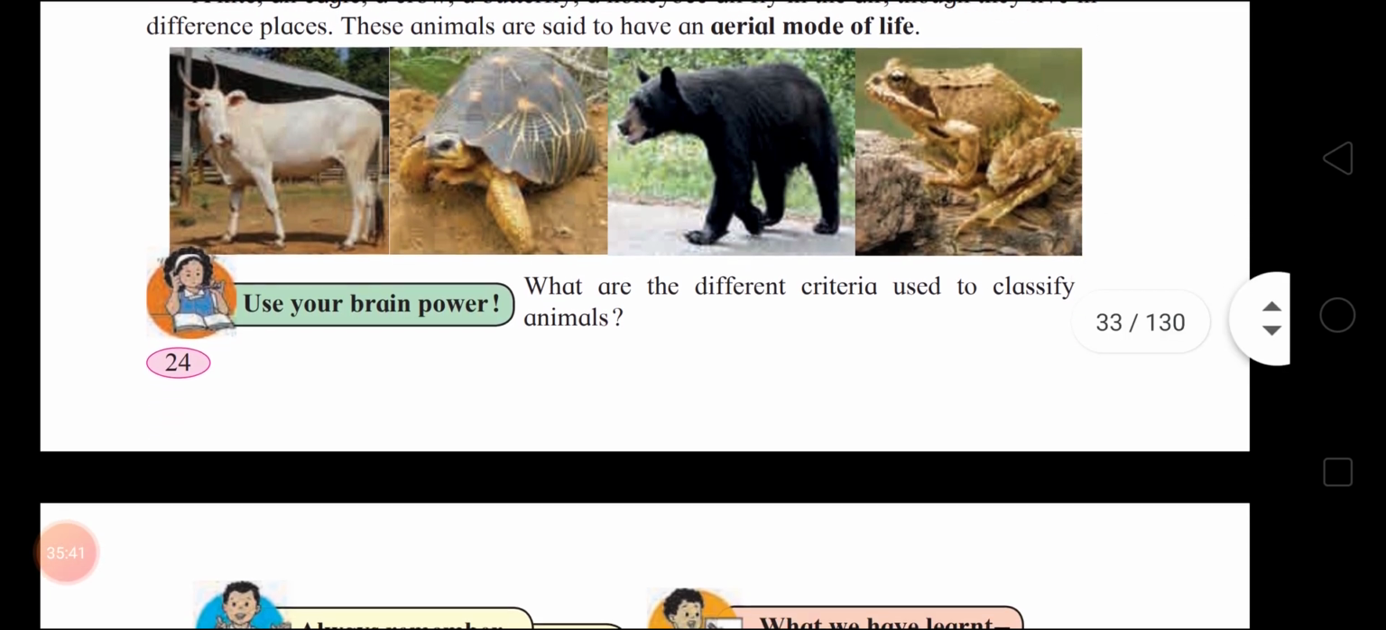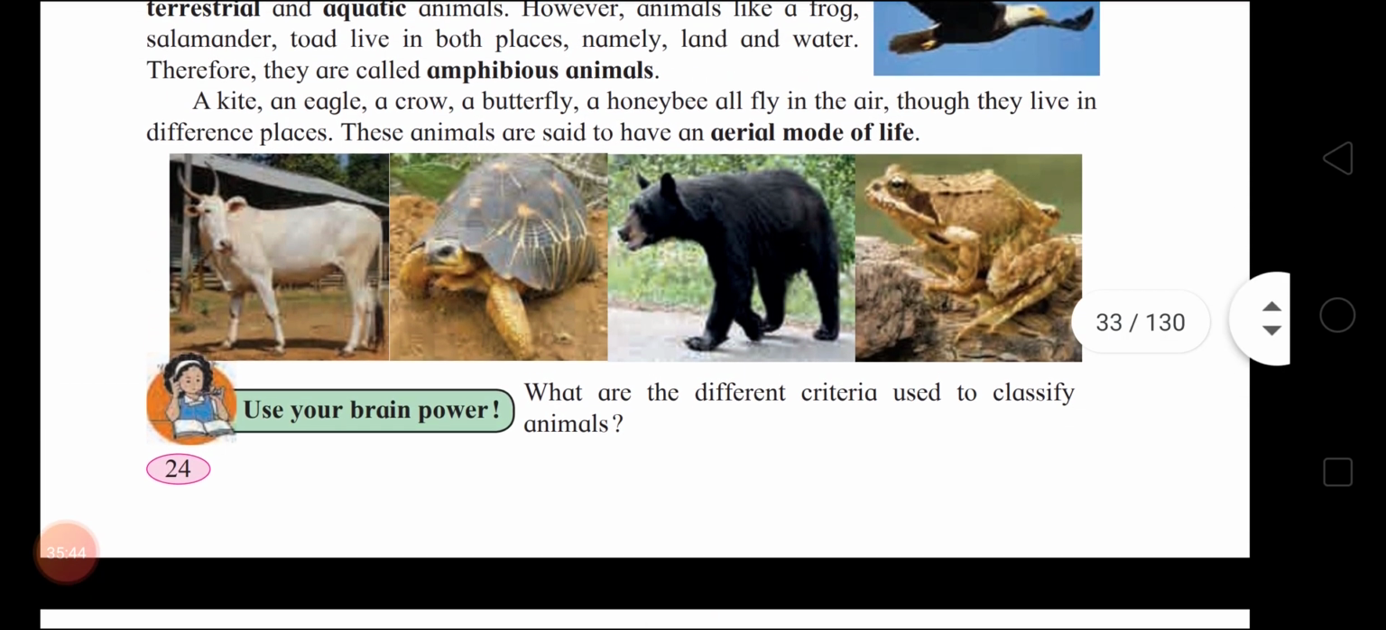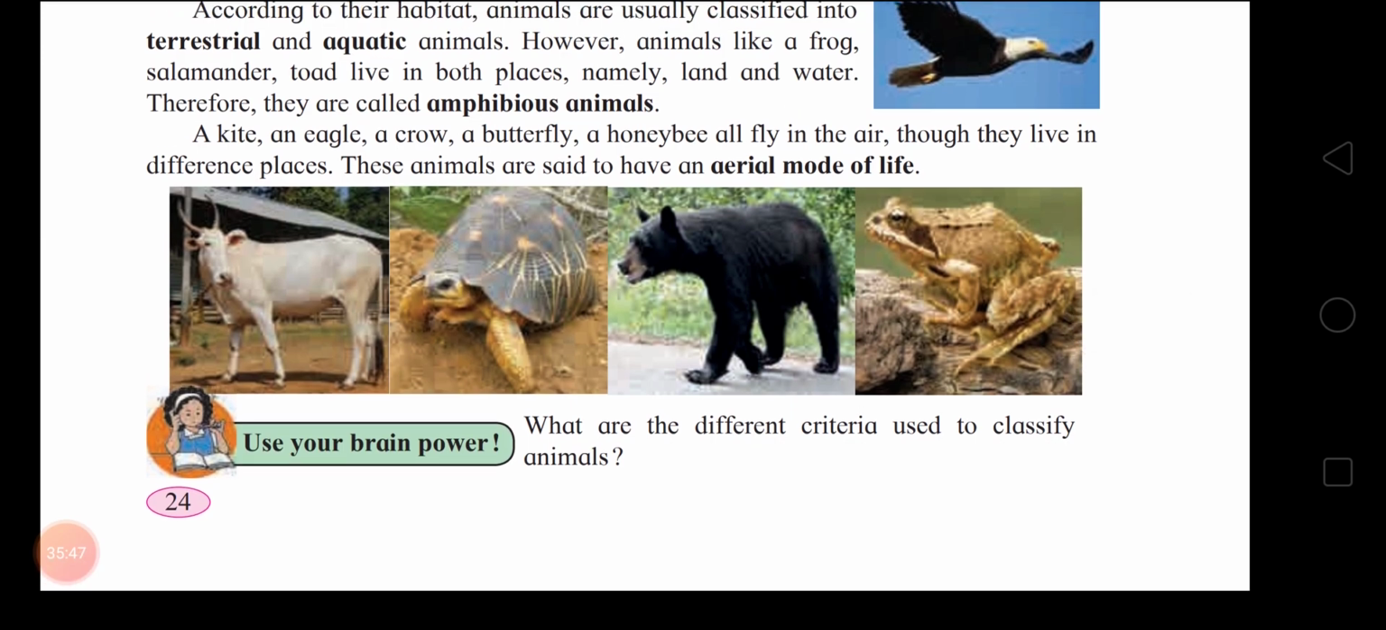Okay, now use your brain power. What are the different criteria used to classify animals? Children, there are classifications that have been made. First, cell structure. In that, unicellular and multicellular animals are there. Second is vertebral column. In that, vertebrates and invertebrates. And third, method of reproduction. There are oviparous and viviparous. Oviparous those who lay eggs, and viviparous those who give birth.